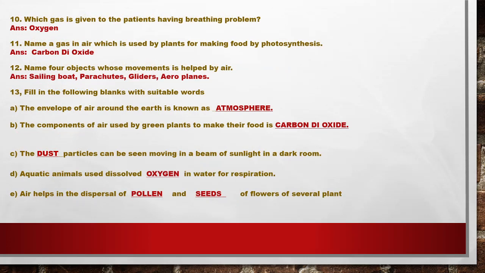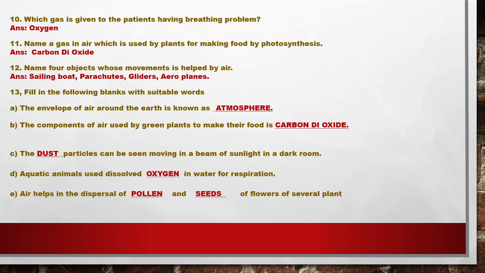Next question, which gas is given to the patient having a breathing problem? By common sense you can answer. If a patient is suffering from a breathing problem, that means the respiratory gas is not being supplied to him properly, or his internal mechanism is disrupted in such a manner that he cannot inhale the oxygen properly. So artificially from outside we have to give oxygen to that person so that the breathing process could continue.